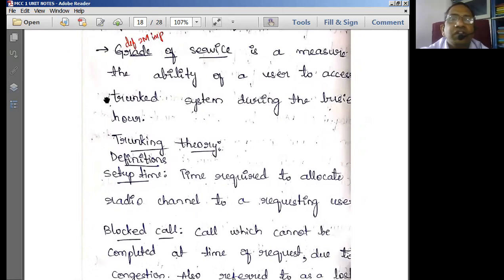This definition is very important, and many times it has been asked. The definition of trunking is important, and the definition of grade of service is also important. Define the handoff process, you have to write the definition for that. Define frequency reuse, you have to write the definition for that. Define trunking strategy, you should write a definition for that. Define grade of service, you should be in a position to define that.